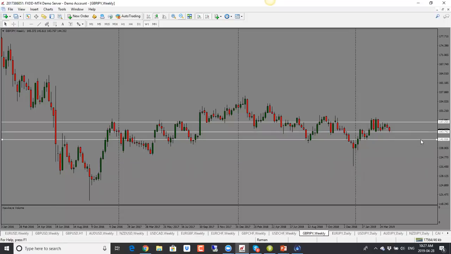Now, having said that, do keep in mind the Japanese holidays. They're off for the whole week. So there's like 10 days of holidays, and that could give rise to low liquidity conditions, and what that means is that price could move in either direction very, very rapidly. And this is a good time when market makers can manipulate the market because there will be low liquidity conditions.